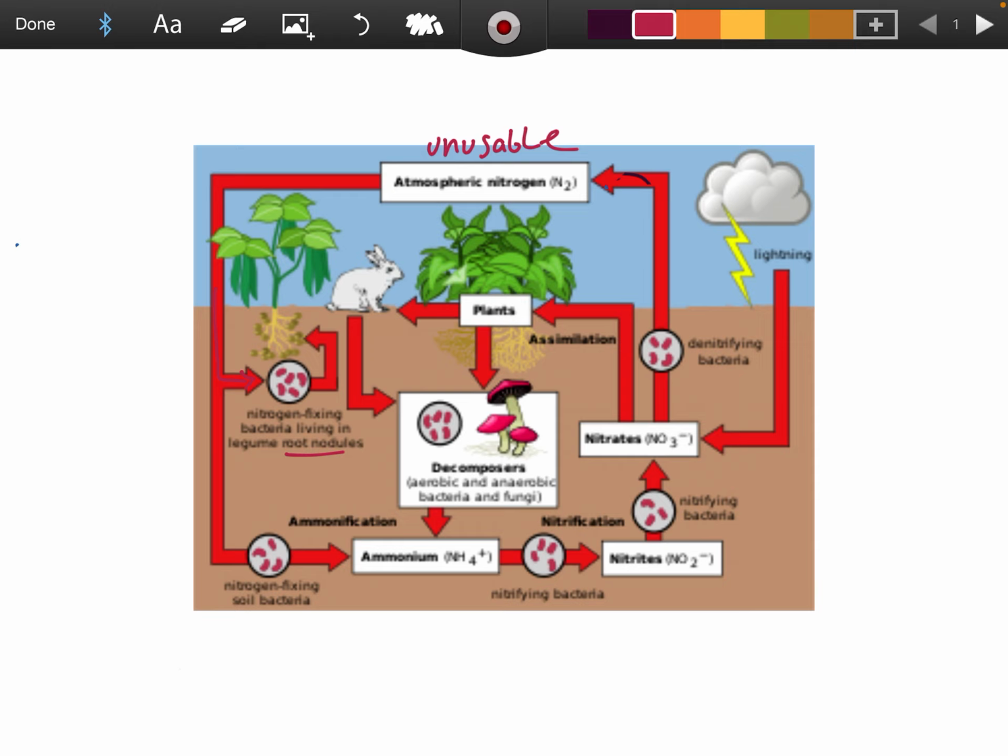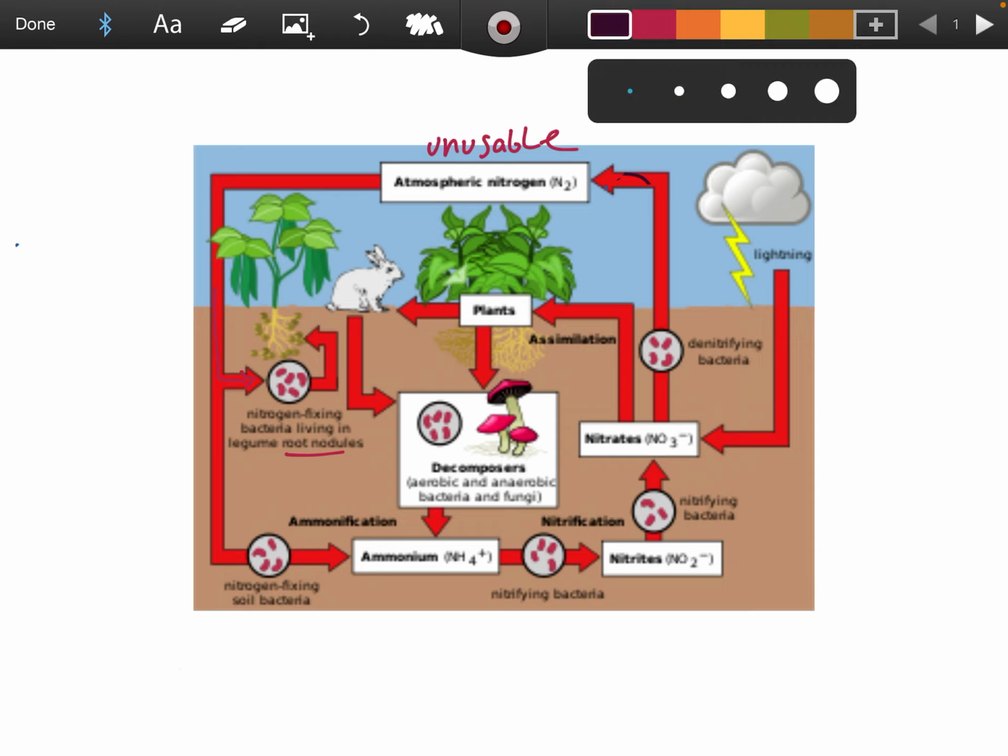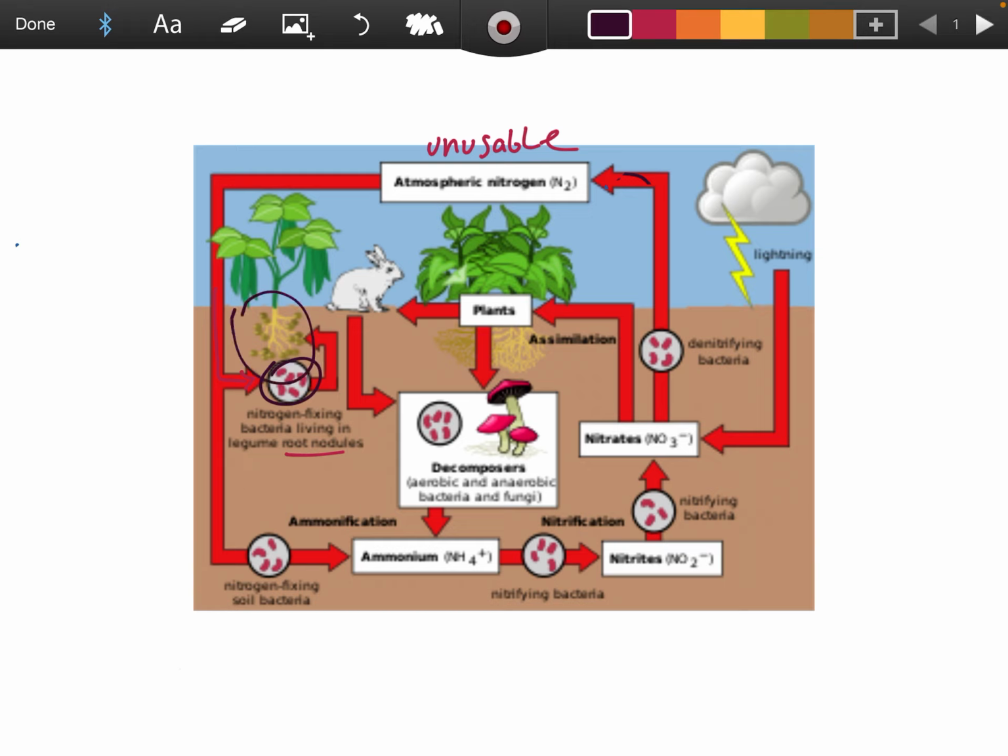Those bacteria take in the nitrogen gas and convert it to either ammonium or nitrates. Sorry, I said nitrites, I meant nitrates. So I'll start again. The nitrogen fixing bacteria take in the nitrogen, and they're going to convert it to ammonium or nitrates so that the plant can actually directly use it. So there is a direct payment here, it's taken in and used straight away. Now, what if you're not a legume?